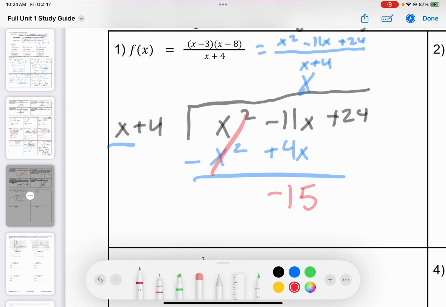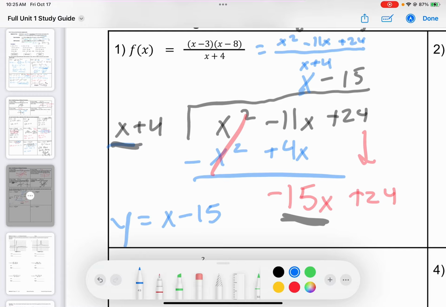Please take your time thinking about adding and subtracting with these negatives. Negative 15x. Yeah, I got to drop down this 24, but it doesn't really matter to me because x times what makes negative 15x? That's negative 15. And so I know I have a slant asymptote at y equals x minus 15. As soon as I get a constant here, I can stop.